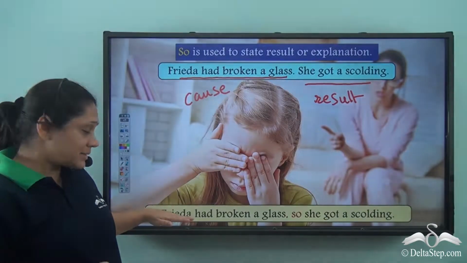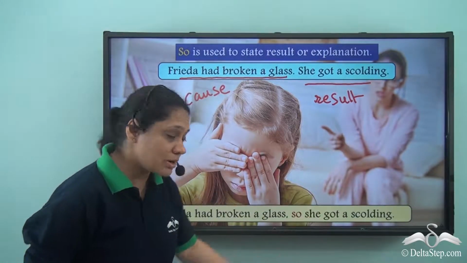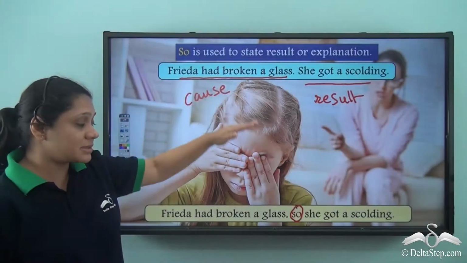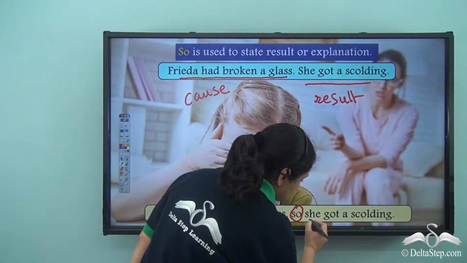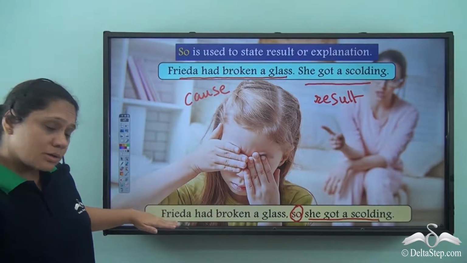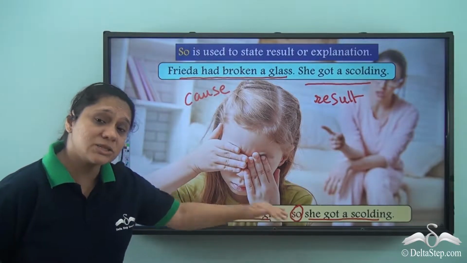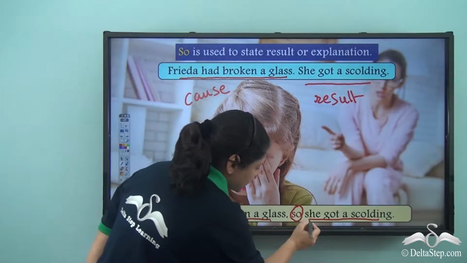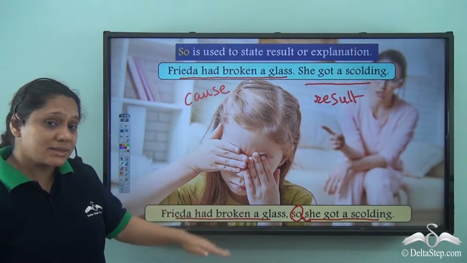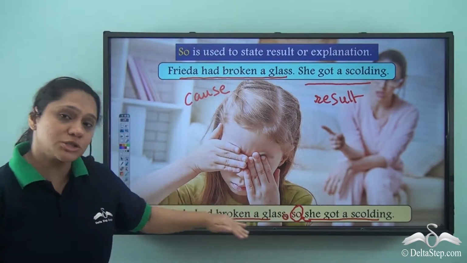So the new sentence is: Frida had broken a glass, comma, so she got a scolding. So here is showing us the result. This result, she got a scolding, was due to she had broken a glass. So the result is always written after so. You will notice that in this sentence, we have put a comma before so.